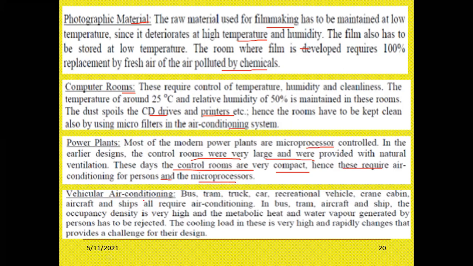Next, vehicular air conditioning. Vehicular air conditioning means, as we discussed yesterday, transportation: your bus, your tram, truck, cars, containers, recreational vehicles, crane, cabin, aircraft, and ships all require air conditioning. In bus, tram, aircraft, ship, the occupancy density is very high, and the metabolic heat and the water vapor generated by the persons have to be rejected. The cooling load in this is very high and rapidly changes, which provides a challenge for the design.